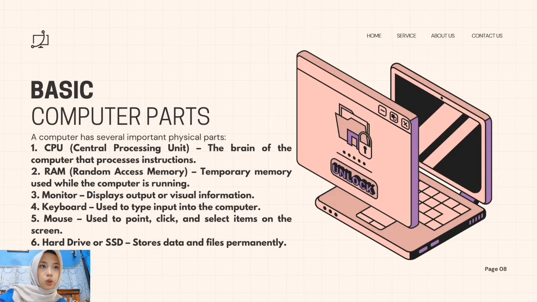Next, basic computer parts. Here are the basic parts of a computer. CPU, the brain of the computer. RAM, temporary memory while the computer is running. Monitor, displays the output. Keyboard for typing. Mouse for pointing and clicking. Hard drive or SSD stores data permanently.